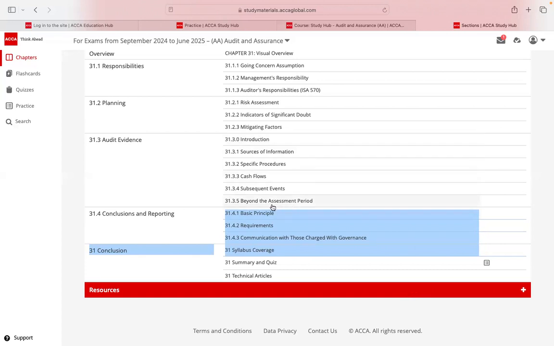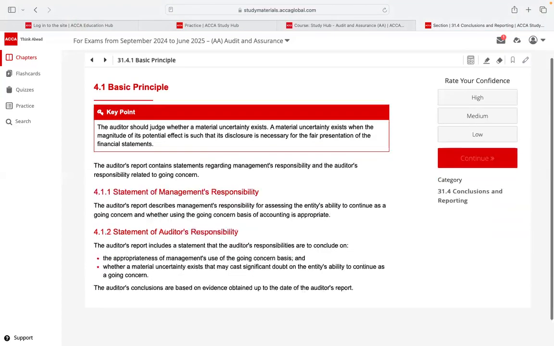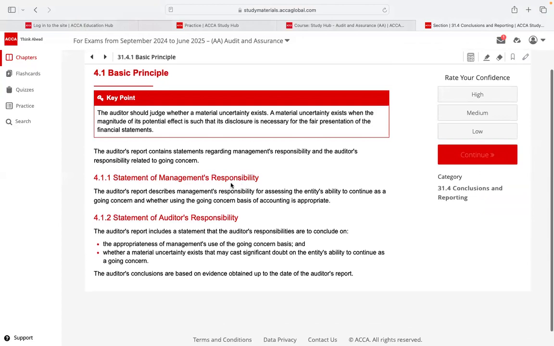Okay, so when it comes to audit evidence, planning, conclusions and reporting, here we go. We had a report statement of management response. Under management responsibility, we had to mention that management is the one who is responsible for evaluating the going concern of the company. And for the auditor's responsibility, we had to clearly mention the appropriateness of management's use of the going concern basis, whether it's right or wrong. Number two, whether a material uncertainty exists that may cause significant doubt on the entity's ability to continue as a going concern, that we may have to report.